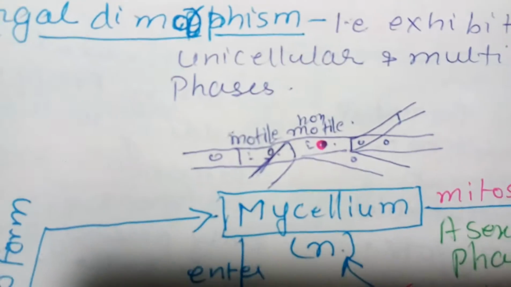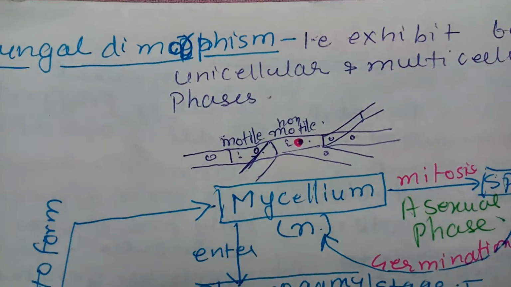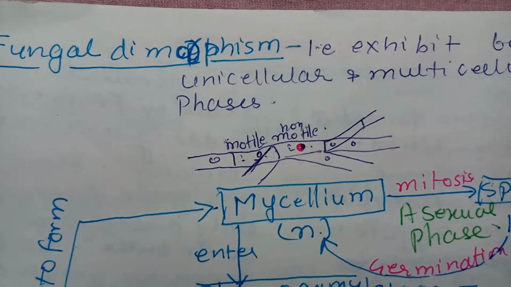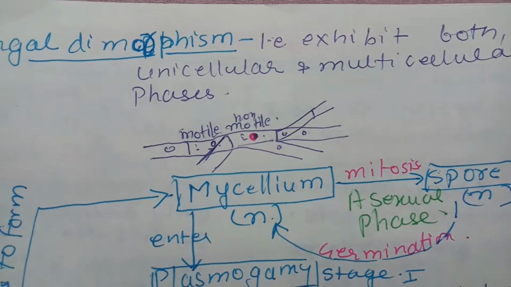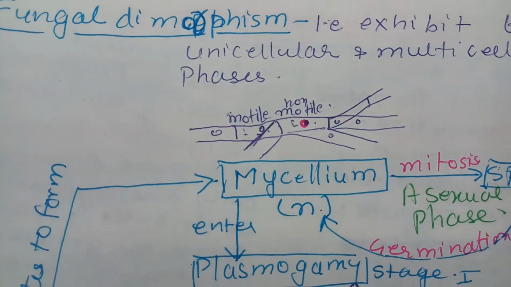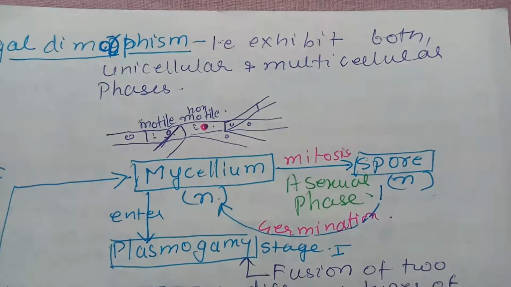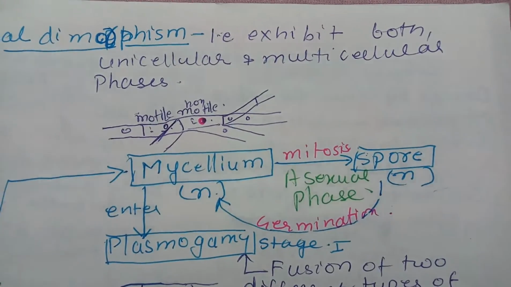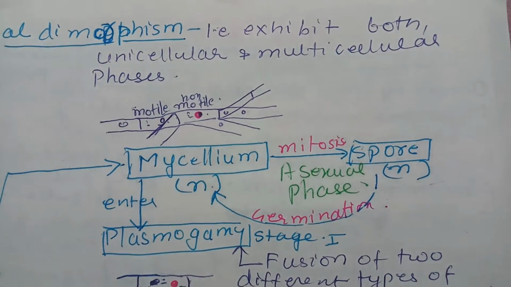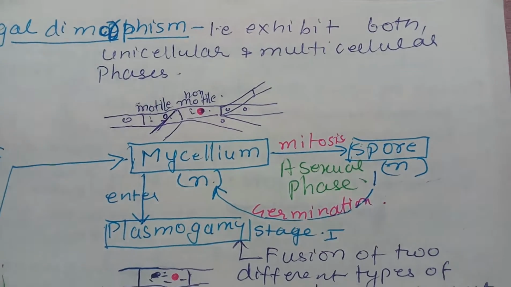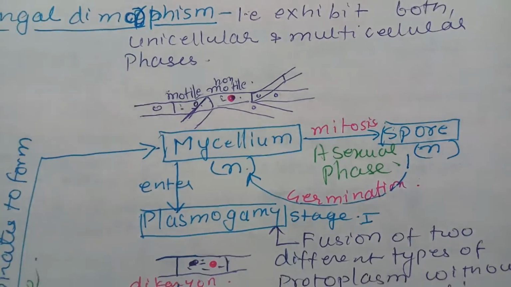You look at this, this is the mycelium, which consists of two different types of hyphae. When it is doing asexual reproduction, or when it enters the asexual phase, then the mycelia are actually haploid. They develop the aerial hyphae, then grow the fruiting bodies and produce the spores. And these spores are again haploid spores. They germinate and again form the mycelium. So this is the asexual phase.